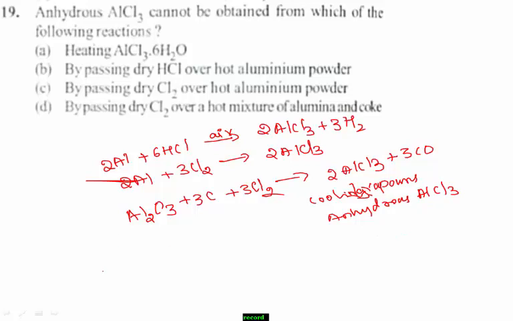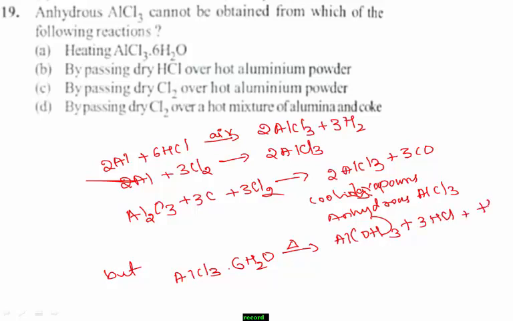But option A, what is that? AlCl3·6H2O, when it is heated, forms aluminium hydroxide along with HCl and H2O.